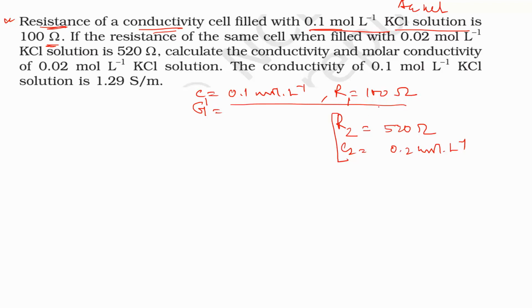So the cell is the same but the concentrations are different. One has concentration 0.1 mole per liter and resistance 100 ohm, and the other has concentration 0.02 mole per liter and resistance 520 ohm.